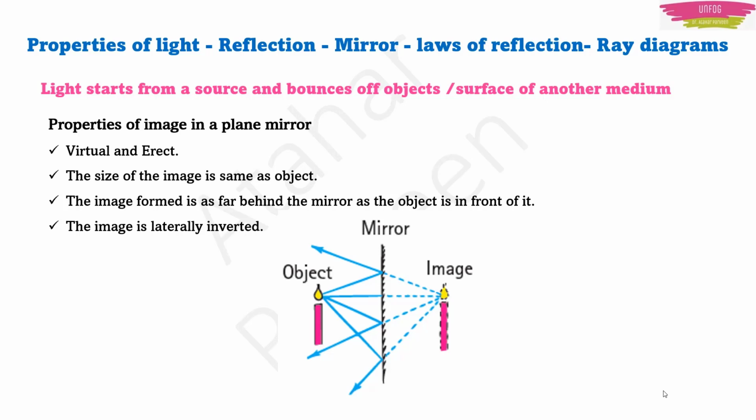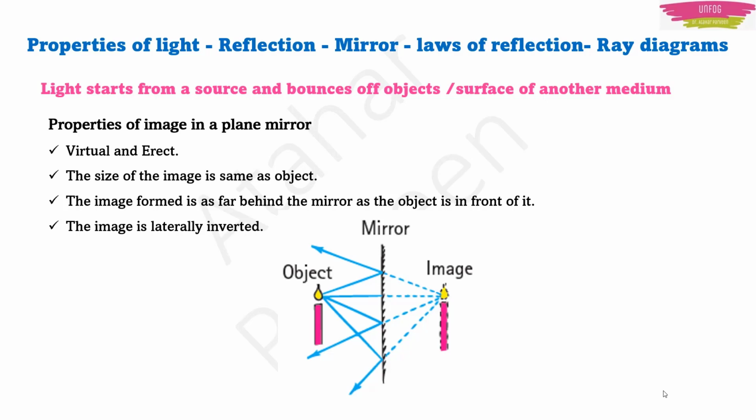Erect means straight. This is the first property of the image formed in the plane mirror. What is the second property? How does the image look? The image looks same as the object. The size of the image is same as the object. There is no change in the size of the image.